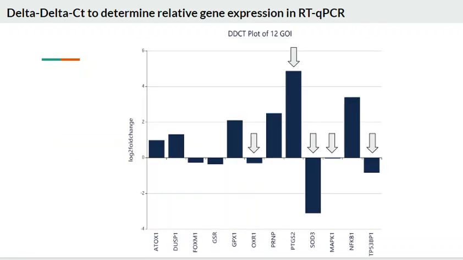This is a delta-delta CT graph, which is used to determine the relative gene expression of RT-qPCR. Once again, the genes here with the arrows pointing are the consistent genes. We also notice that PTGS2 has the highest magnitude while MAP kinase 1 has the smallest magnitude relatively.